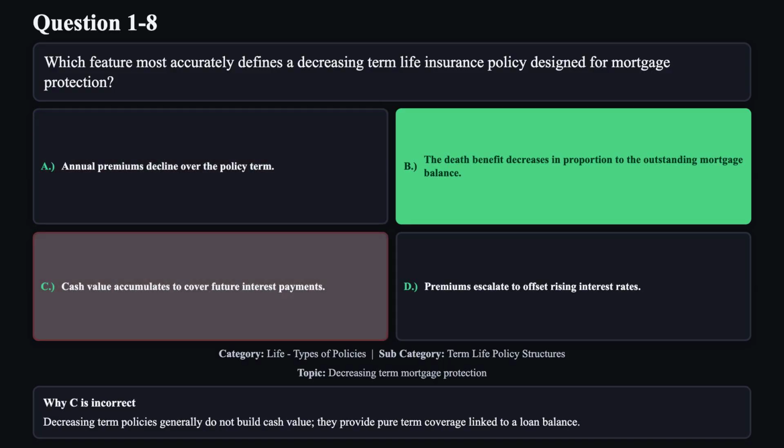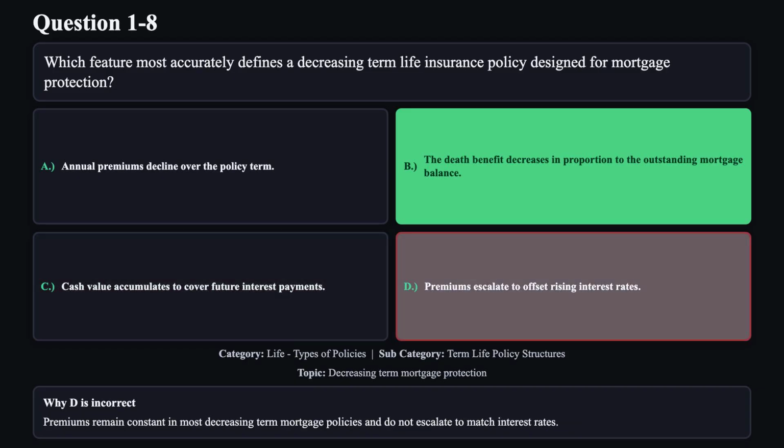Reason C is not correct. Decreasing term policies generally do not build cash value. They provide pure term coverage linked to a loan balance. Reason D is not correct. Premiums remain constant in most decreasing term mortgage policies and do not escalate to match interest rates.